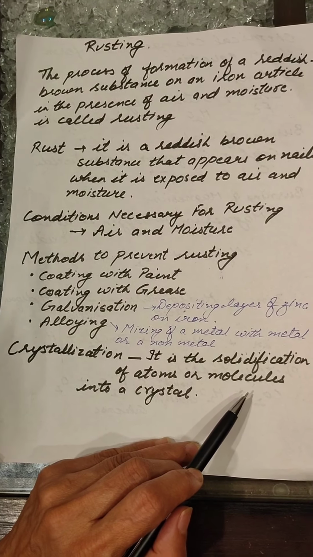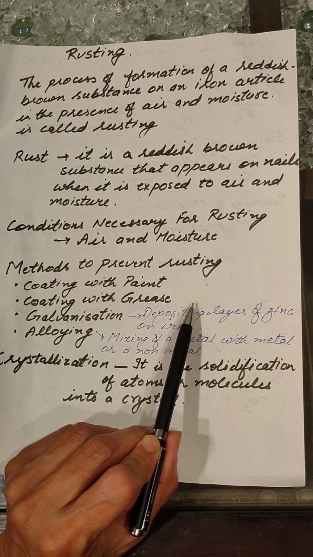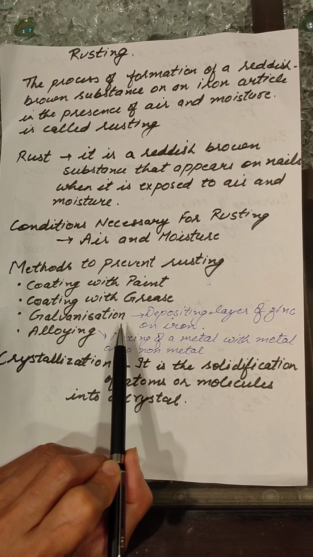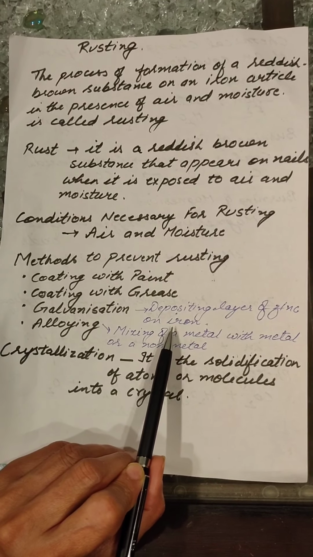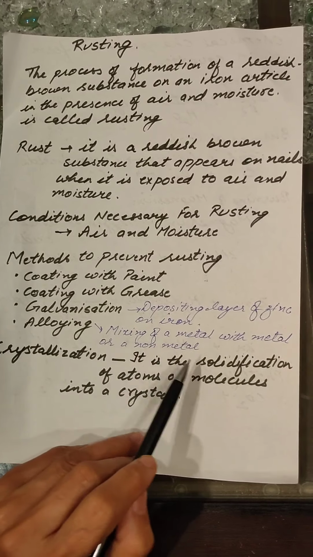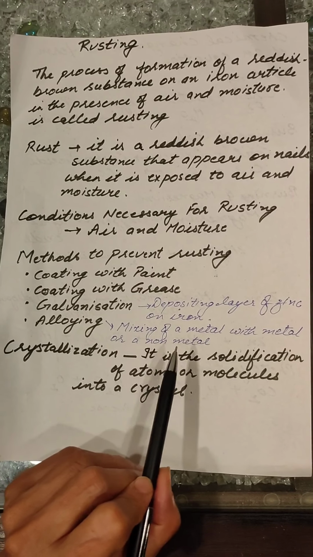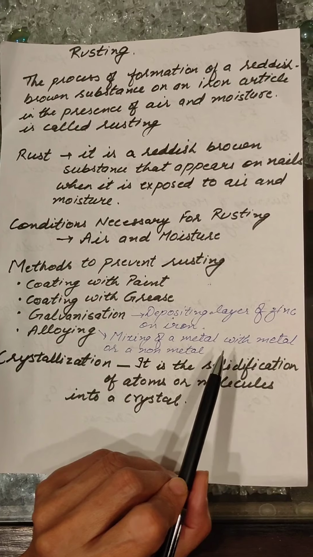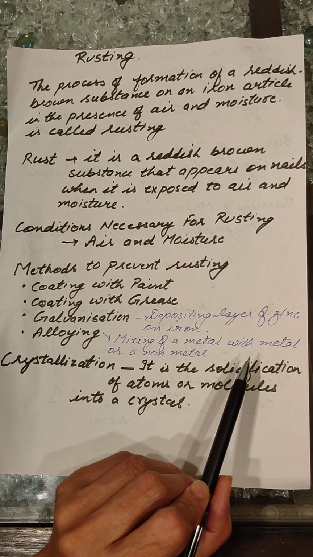So these are the four methods by which we can prevent rusting. They are coating with paints. All of you have seen this at your homes. Coating with grease. Many times you apply grease on your cycle chains also to prevent them from rusting. Galvanization is to put a layer of zinc on iron articles, and alloying is mixing a metal with a metal or a non-metal to get a better substance which is rust proof.